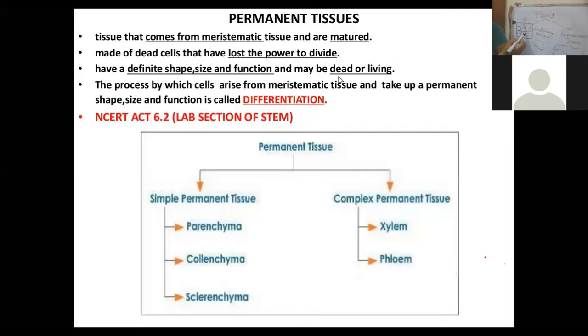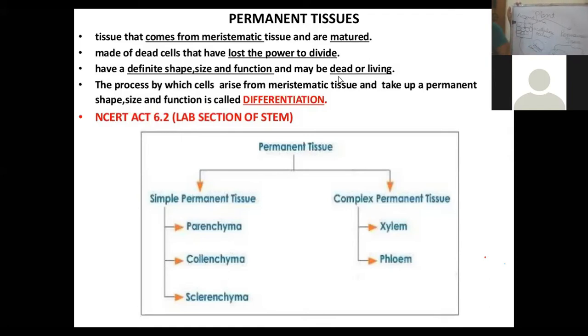Because the air cavities present in such parenchyma in the lotus are filled with air, right? This air helps them to float. So in such cases it will not be called parenchyma, it will be called aerenchyma. Aerenchyma.